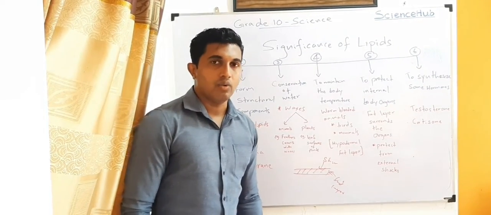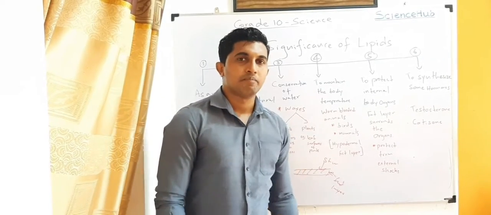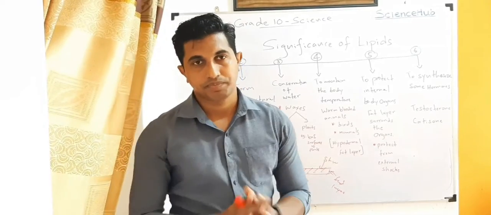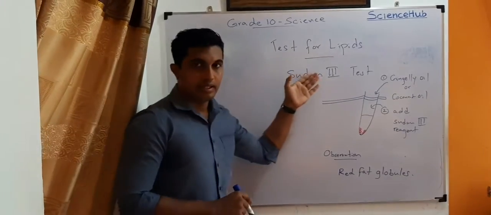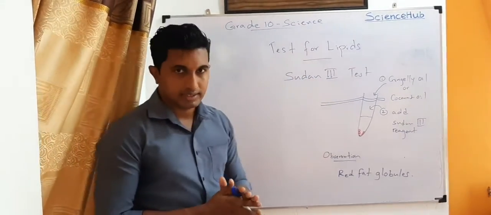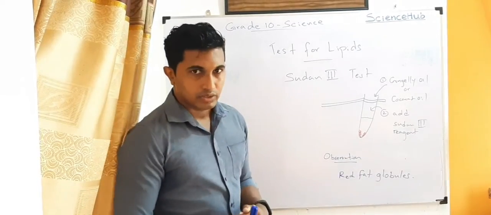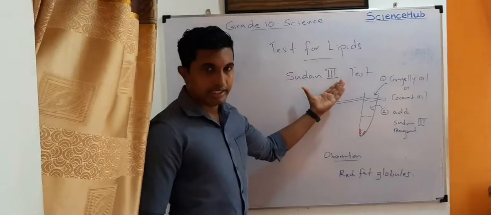Now there is a very small, simple activity you can use to identify lipids. This is the test for lipids, a very simple test you can do at your school lab. We call it the Sudan 3 test.